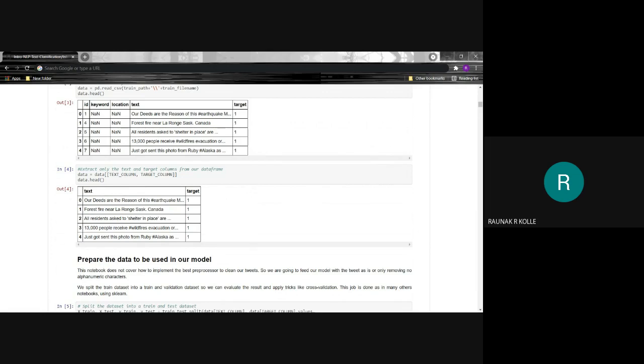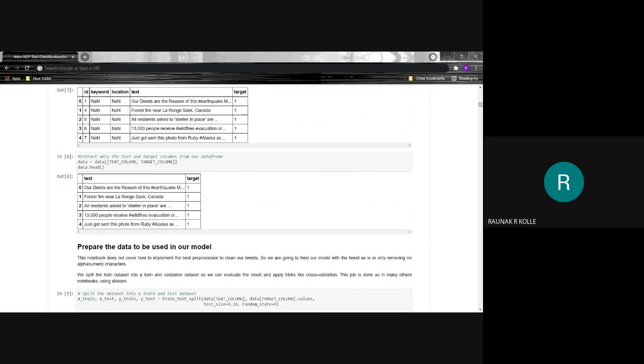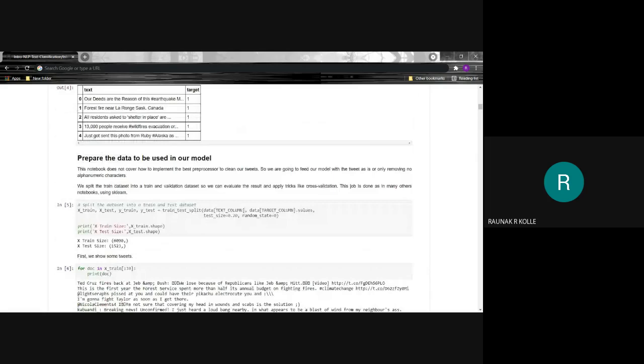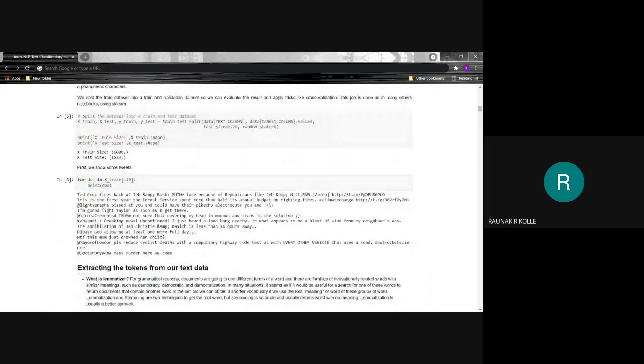Because the keyword column and the location column have null values, they are ignored, and only the text column and the target column are extracted. We then split the train dataset into train and validation dataset.